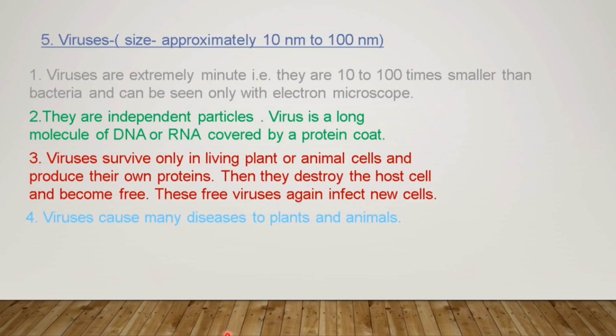Viruses cause many diseases to plants and animals. So now, as we have seen, when the virus enters the plant or animal cell, it destroys the cell. After a certain period of time, it will destroy more and more cells in that plant or animal. The plant or that animal may die due to that virus.